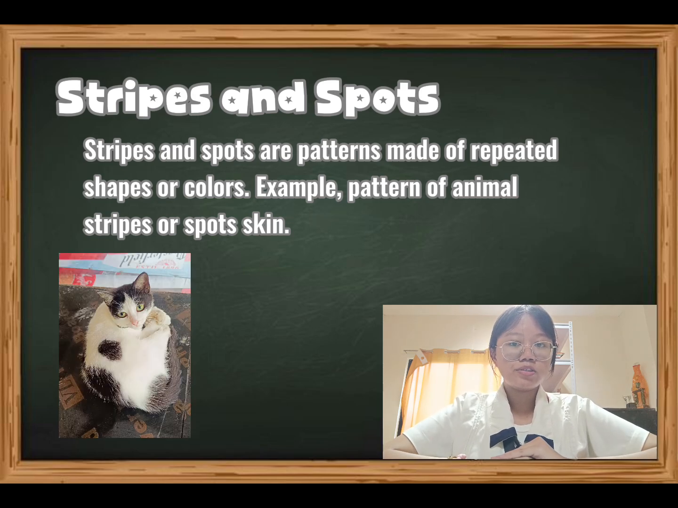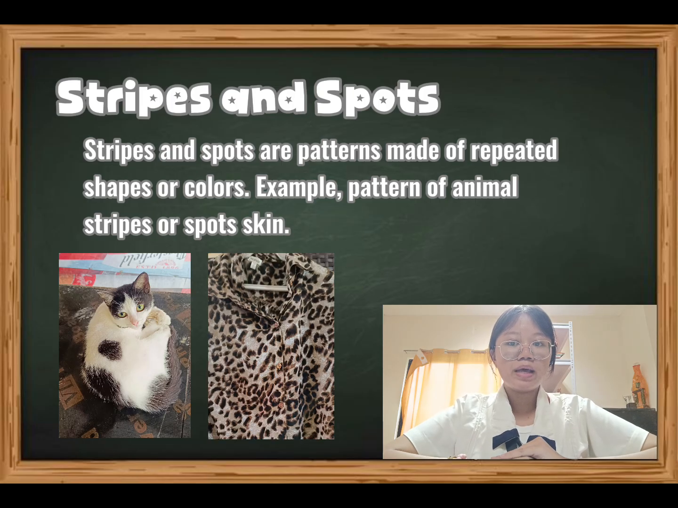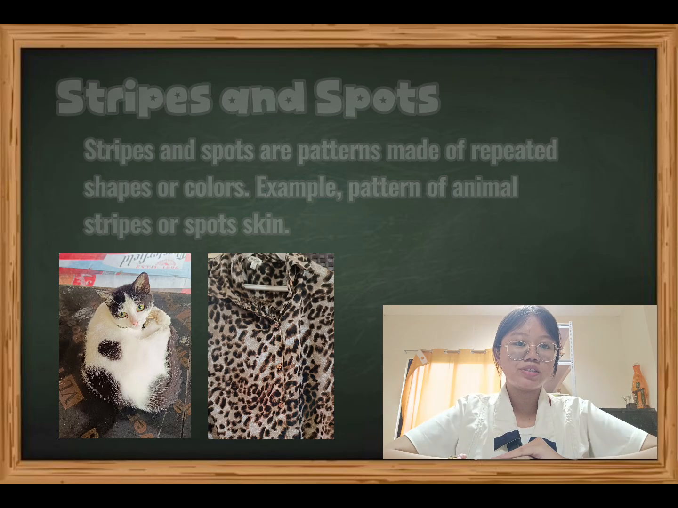Cat fur shows natural stripes or spots. These patterns help animals with camouflage and identification. Clothes with animal prints are man-made patterns. Humans copy patterns from animals like zebras or leopards for fashion and design.